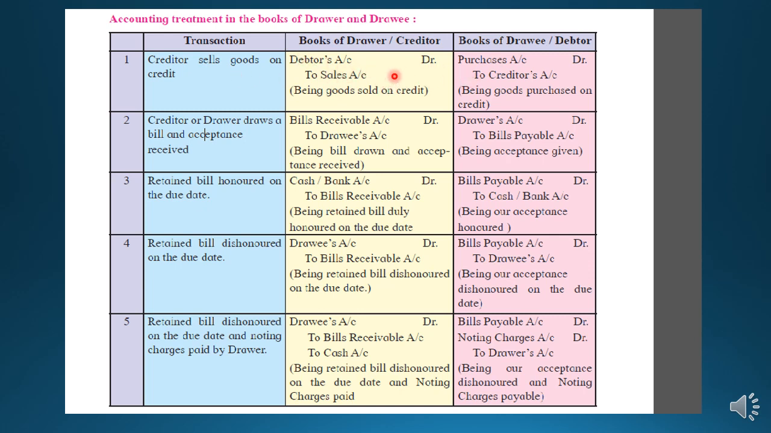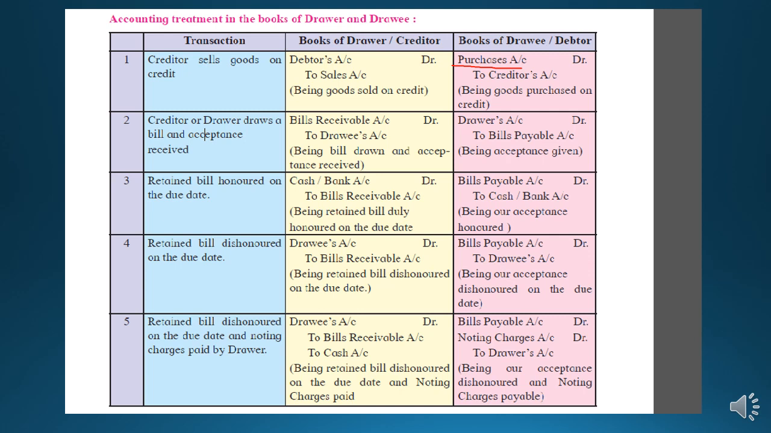And you can see, students, the exact opposite entry is given in the books of the drawee. If sales is here for the drawer, for the drawee it will be purchase, and you know where purchase is written. Purchase is always written on the debit side, as it is an expense. To the creditor, who is the giver of the goods? That is the creditor. So Mr. B will be the debtor for Mr. A, and for Mr. B, Mr. A will be the creditor.